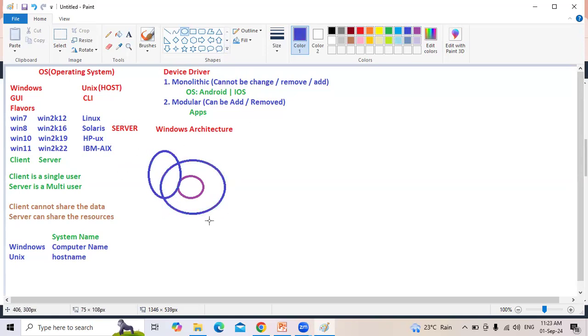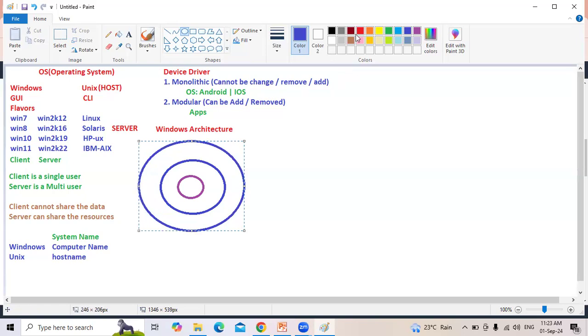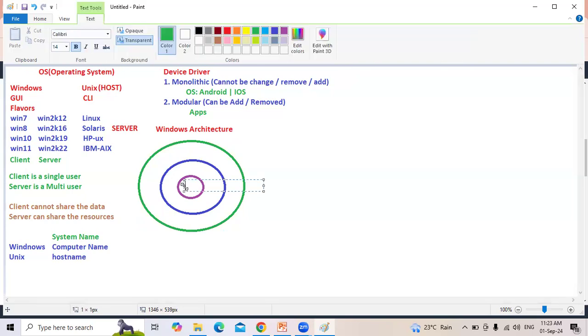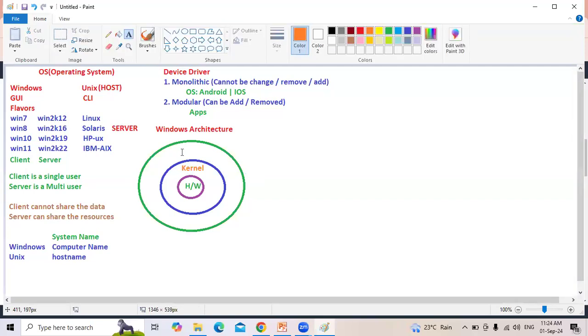On top of that, you are the user. So hardware, kernel, and user.